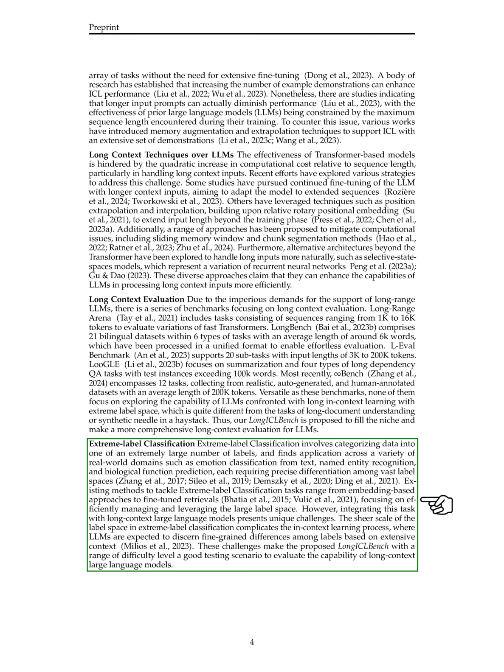Extreme label classification involves categorizing data into a vast number of labels and is used in various real-world applications like emotion classification, named entity recognition, and biological function prediction. Existing methods for extreme label classification tasks range from embedding-based approaches to fine-tuned retrievers, focusing on managing and utilizing the large label space effectively.